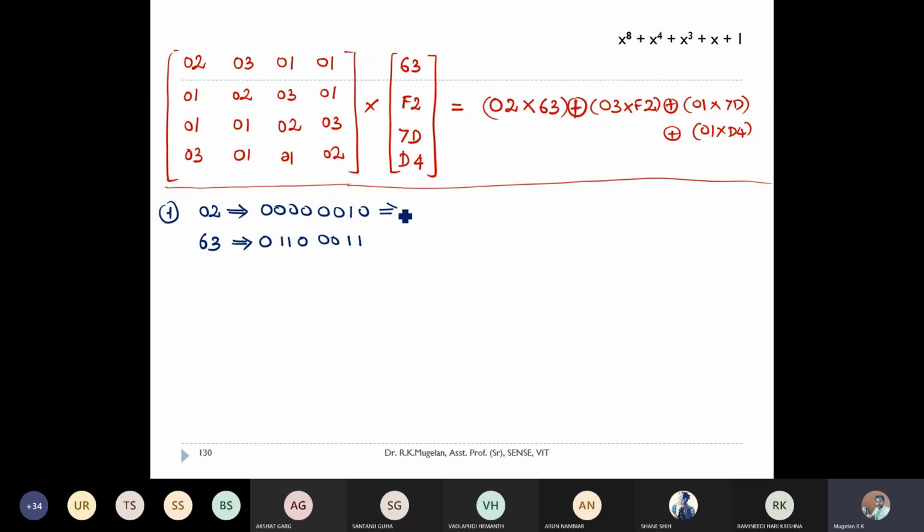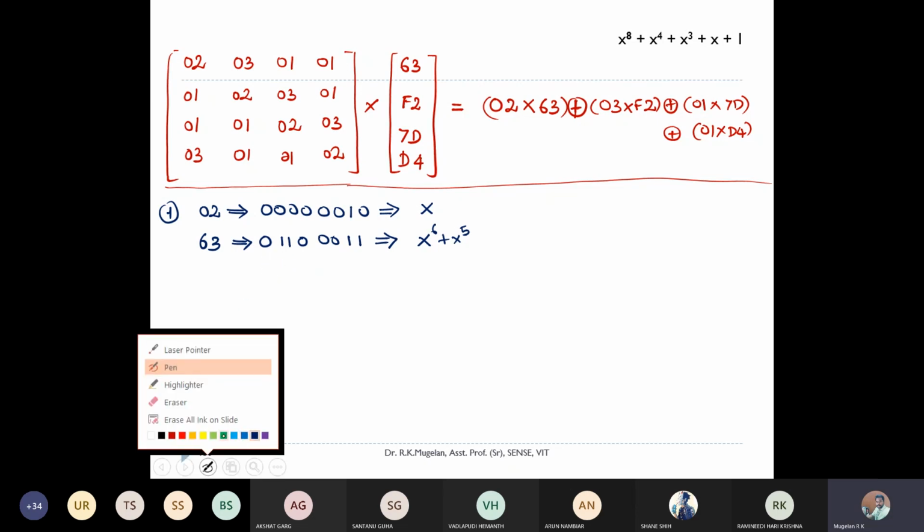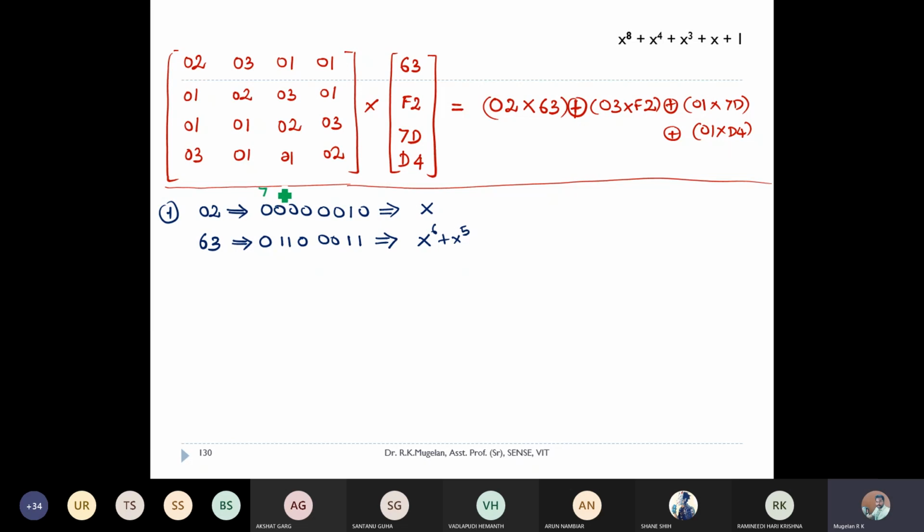Now I have to convert them into our polynomial arithmetic. So this one, if I convert, I'll be getting x. And here, I'll be getting x power 6 plus x power 5. I hope everyone remembers, this is power number 7, and here come powers 7, 6, 5, 4, 3, 2, 1, and 0.